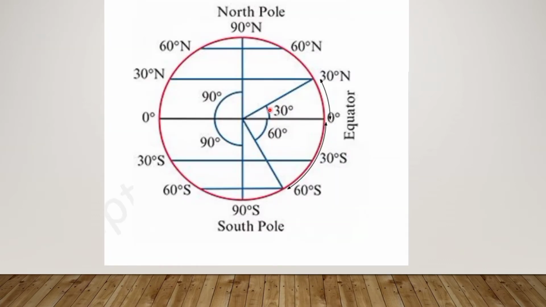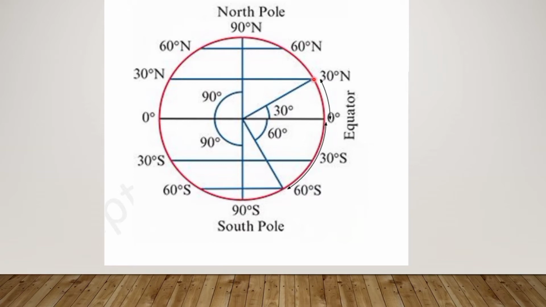Friends, see this diagram. In this diagram, these are parallels of latitude. This is the equator. These are again parallels of latitude in the south direction. So what is latitude? It is the angle contained at the center of the sphere by the latitude of that object or the ship.